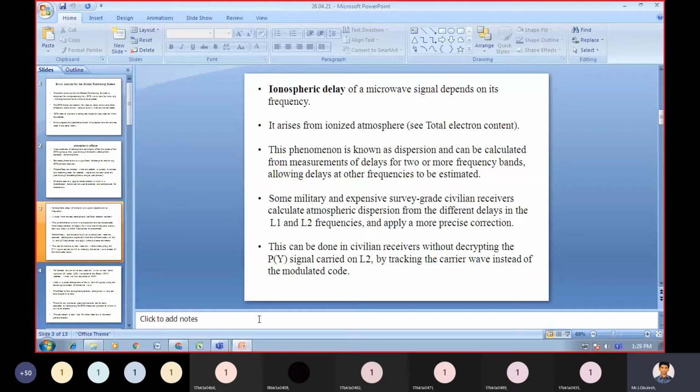You know the L1 frequency is 1575.42 megahertz, and 1227.60 megahertz is the L2 frequency. So here we have the different delays in the L1 and L2 frequencies. Each frequency will have a different delay, and we apply a more precise correction.